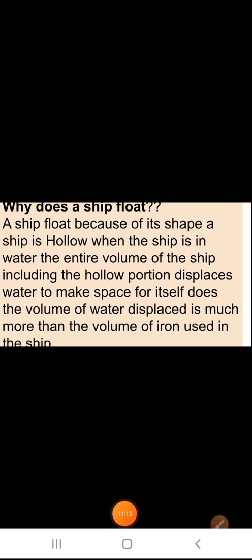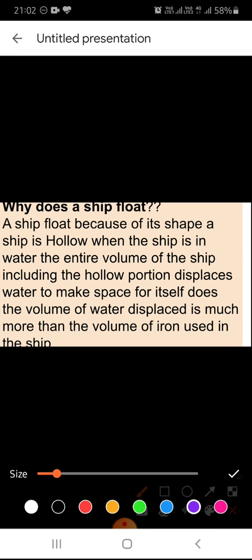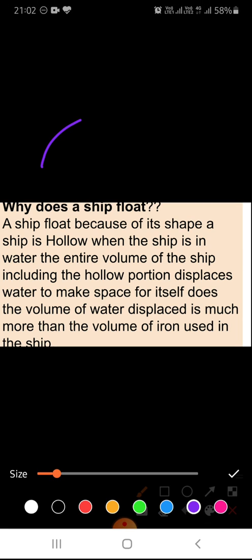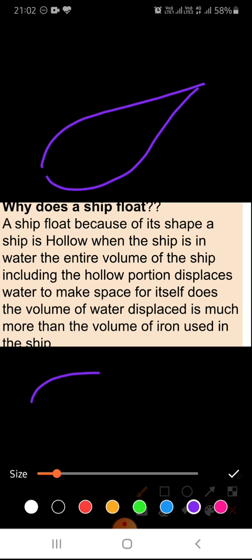Now, next thing, the answer which we want. Why does a ship float? Even though it is made up of iron, it still floats. Why is it so? So the answer is: a ship floats because of its shape. Yes, children, because of the shape of the ship, it floats. You know, ships are of a streamlined shape.